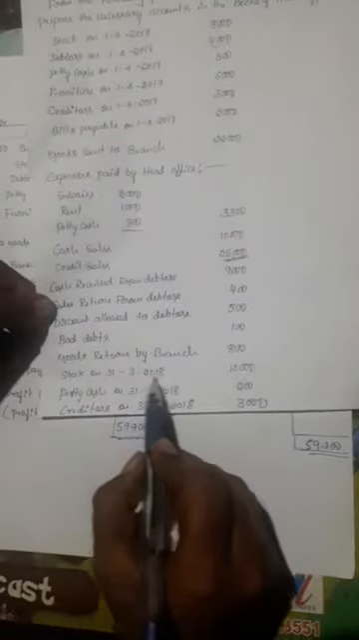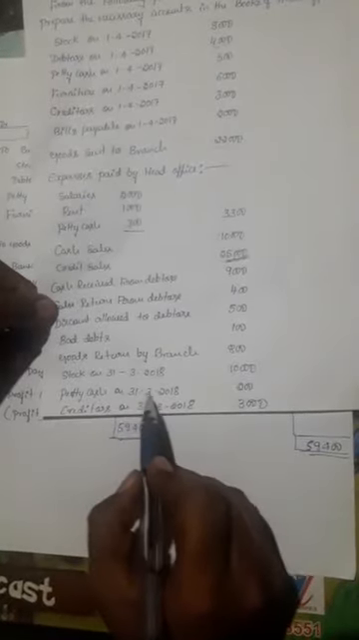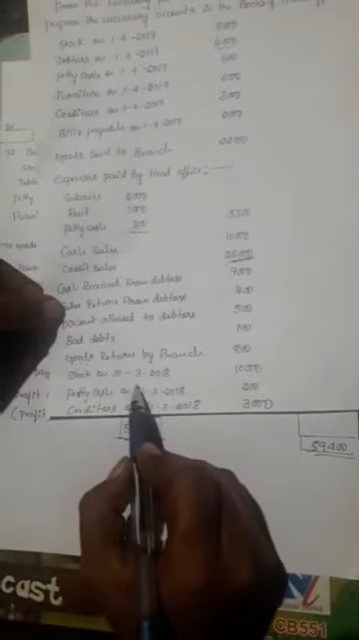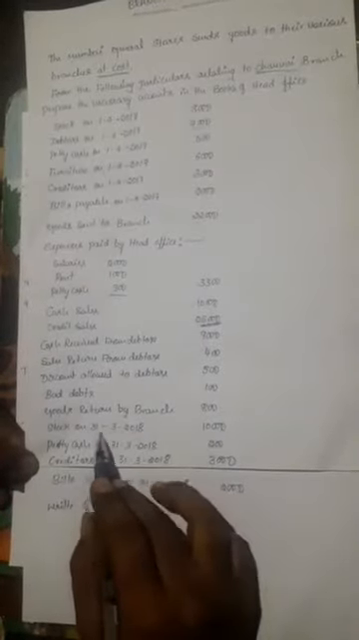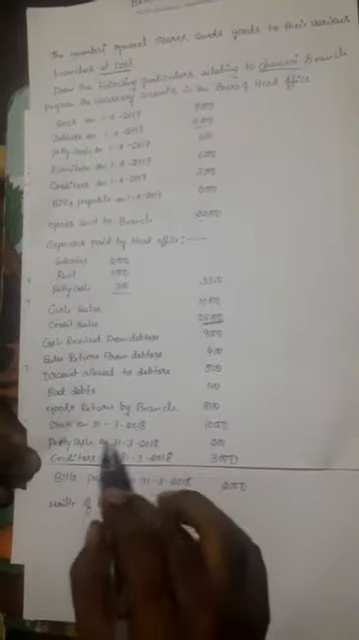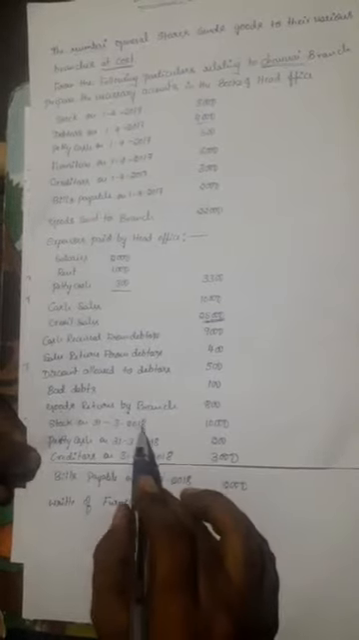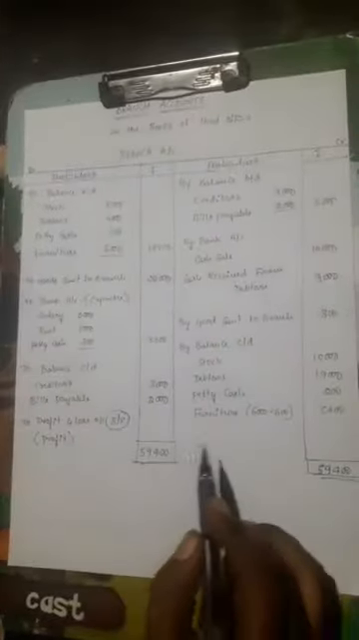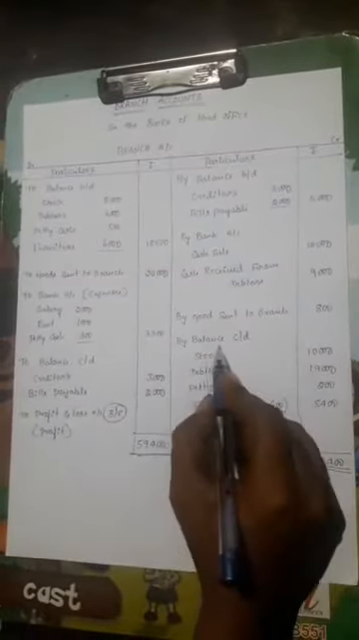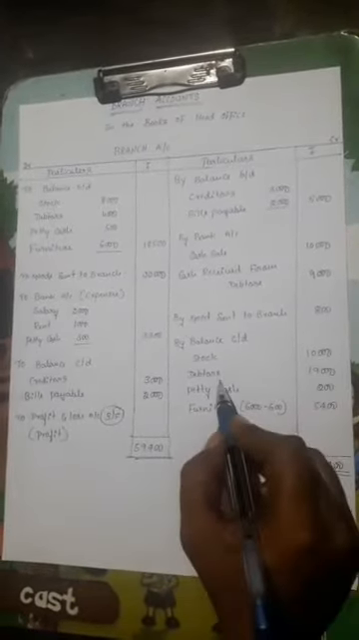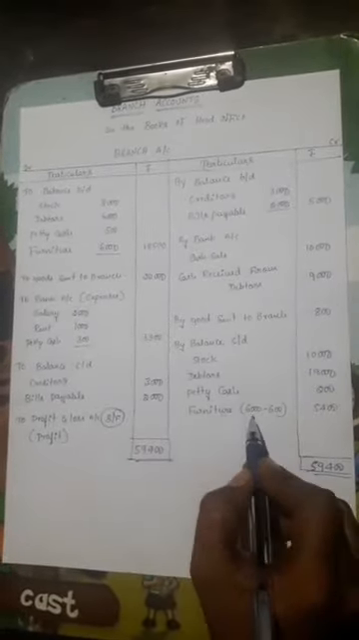Stock on 31st March 2018 and petty cash on 31st March 2018, these two items are assets at the end of the period. Stock on 31st March 2018 rupees 10,000, petty cash 200 rupees, the closing balances of the assets, are shown on the branch account on the credit side, balance carried down. Carried down means closing balance. Stock 10,000, petty cash 200, debtors 19,000, furniture 6,000 rupees.